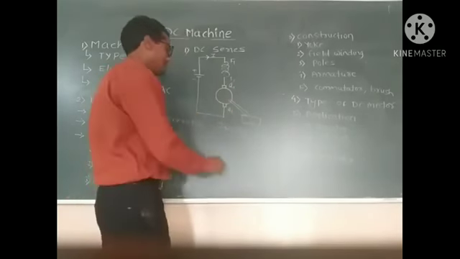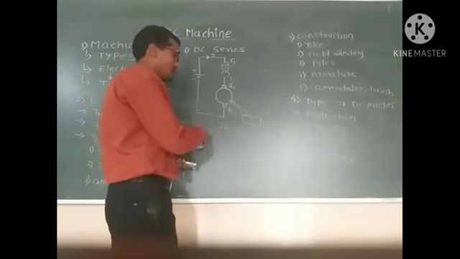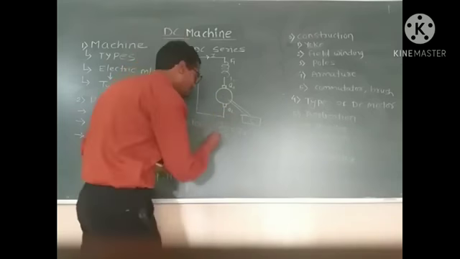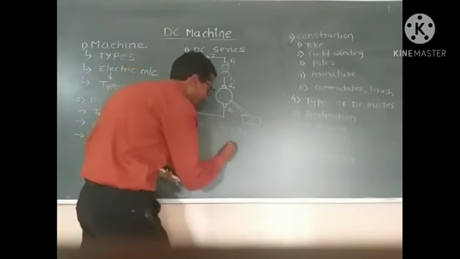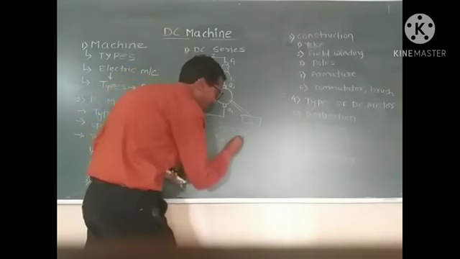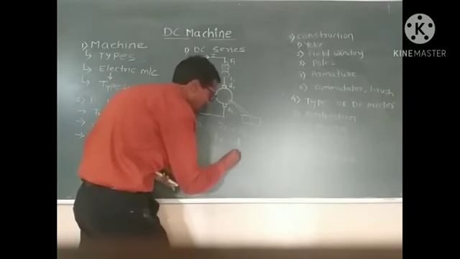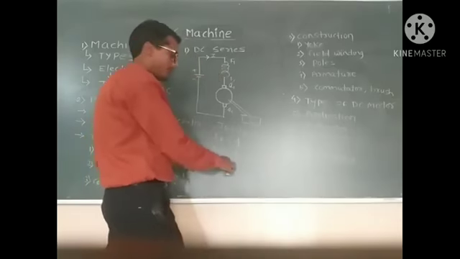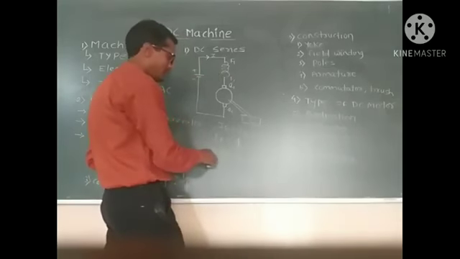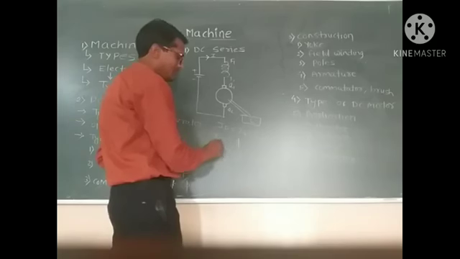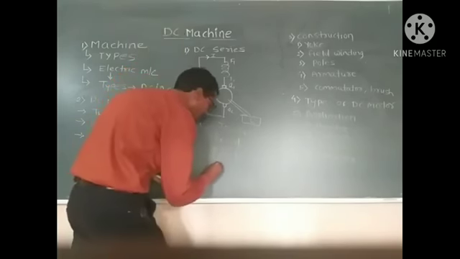That means the flux totally depends upon the load current. The flux depends upon the field current, and the field current is equal to the armature current. That means the flux depends upon the load current.